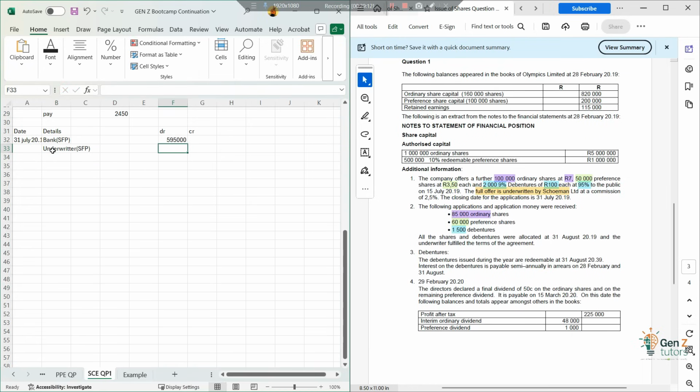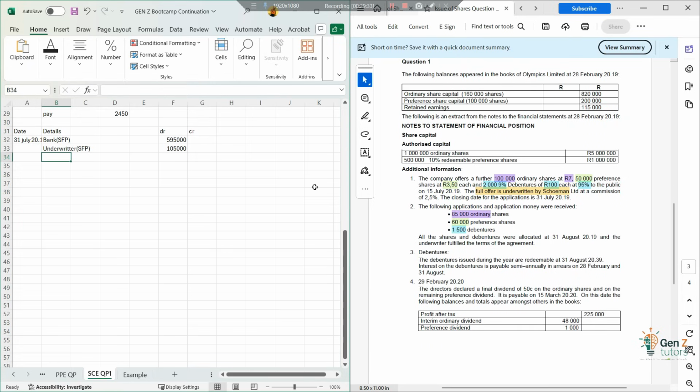So how much do we expect to receive from them? The difference between the two, which is 100,000 shares minus 85,000 shares, which is 15,000 shares, at 7 rand per share. Then we've got that in there, and then we're good to go.